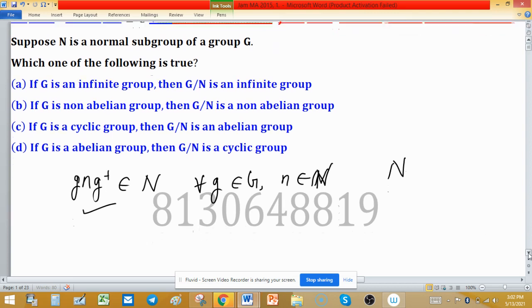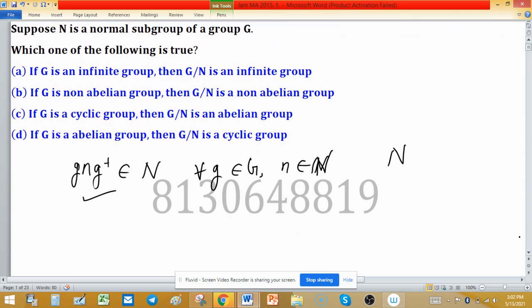And we have some theorems related to quotient groups. Z over nZ, this is a quotient group, is always isomorphic to Zn.